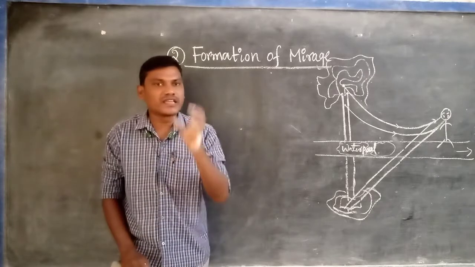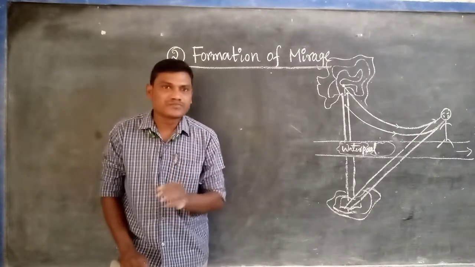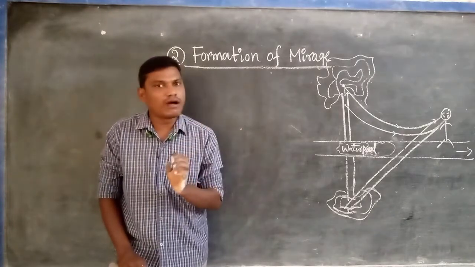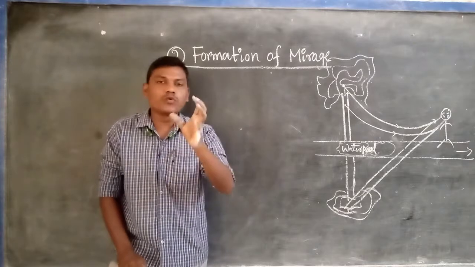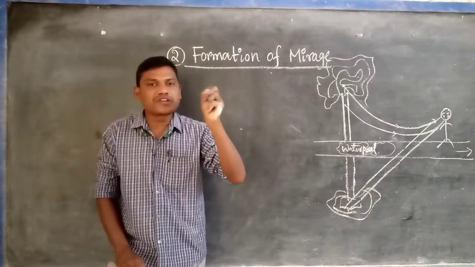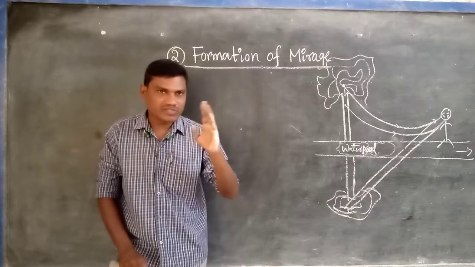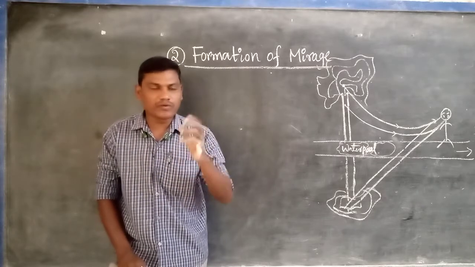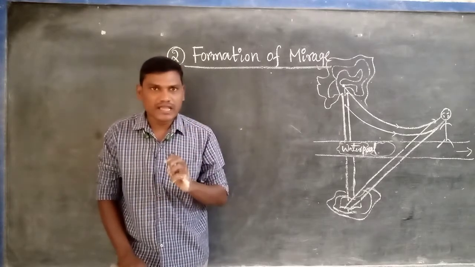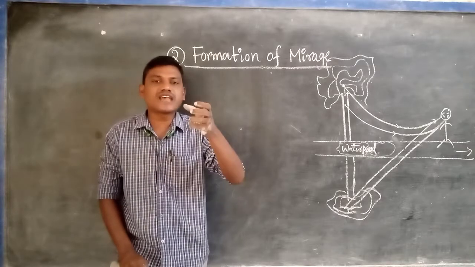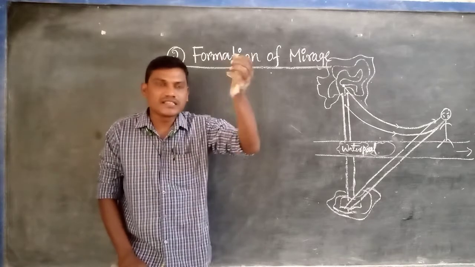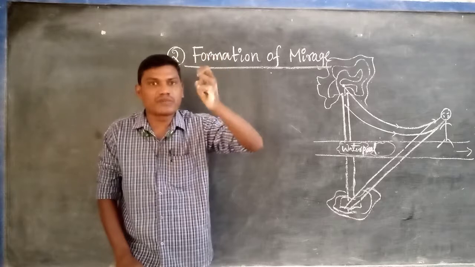One reason is the higher wavelength of the infrared rays. We know that many rays are emitted from the sun: cosmic rays, ultraviolet rays, X-rays, gamma rays, microwaves, visible rays, and infrared rays. All these rays are emitted from the sun.